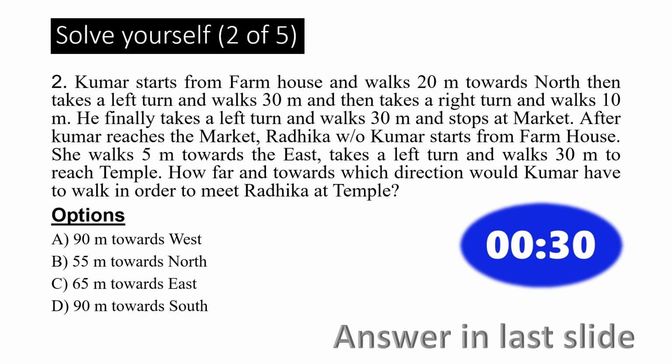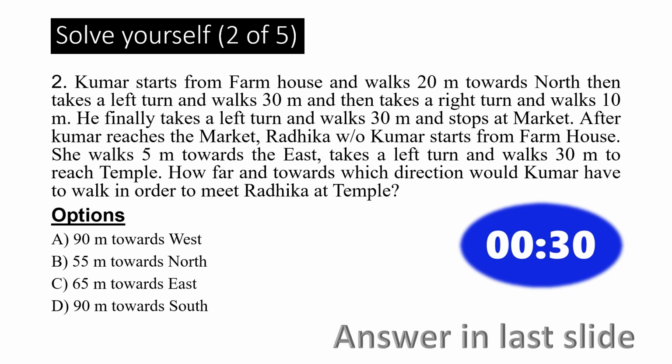Question number 2. Kumar starts from farmhouse and walks 20 meters towards north, then takes a left turn and walks 30 meters, and then takes a right turn and walks 10 meters. He finally takes a left turn and walks 30 meters and stops at market.